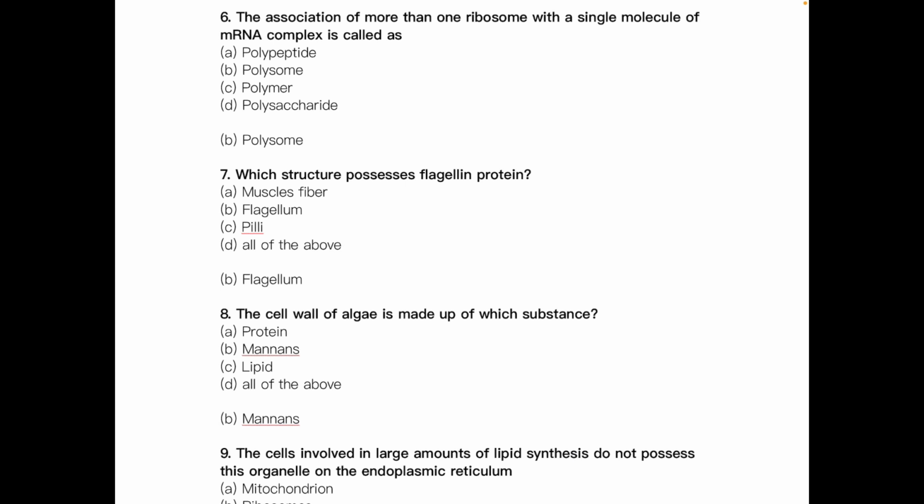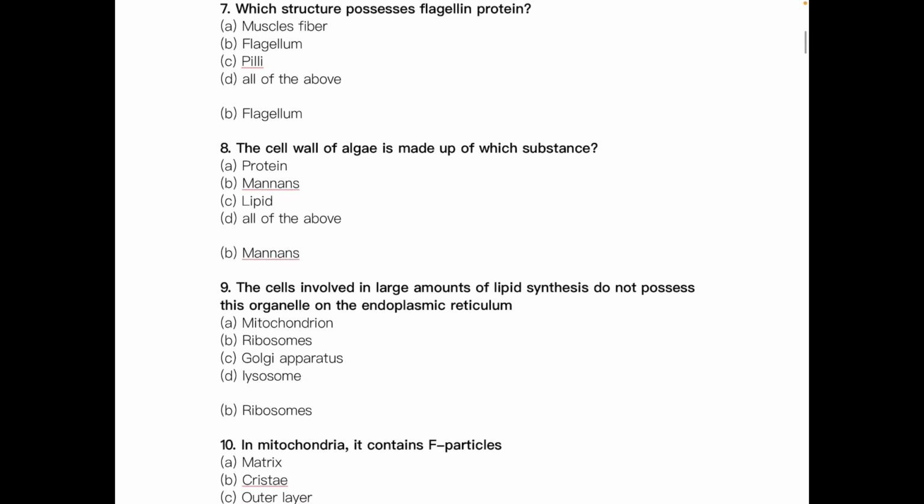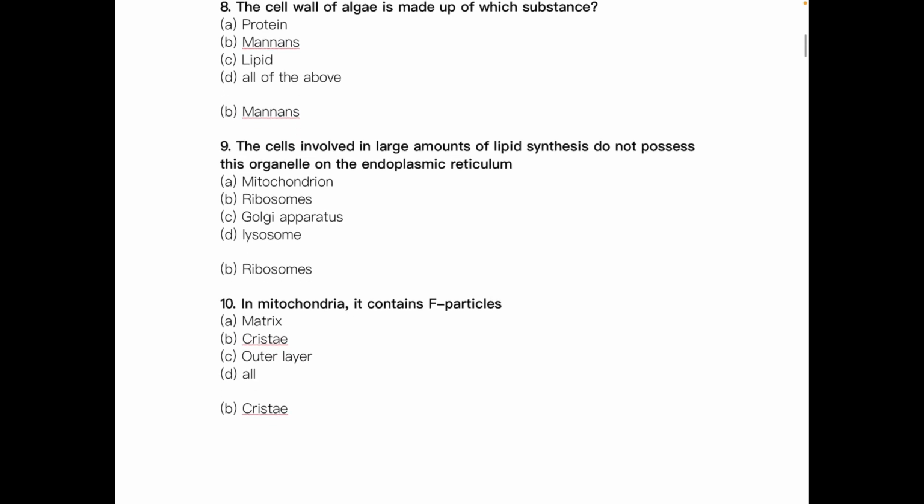Then which structure possesses flagellin protein? The answer is flagellum. Then the cell wall of algae is made up of which substance? The answer is mannan. The cell wall of fungi is made up of chitin.